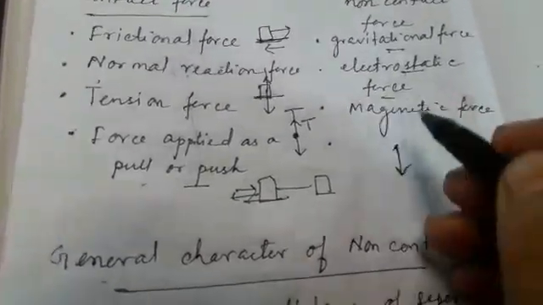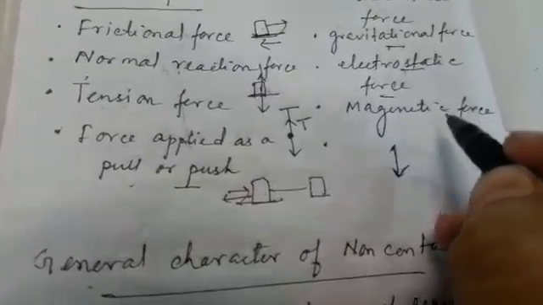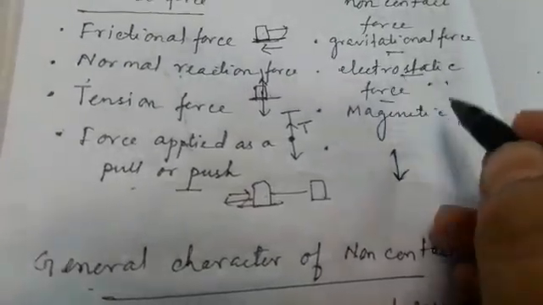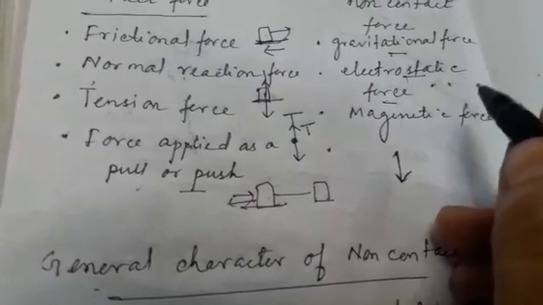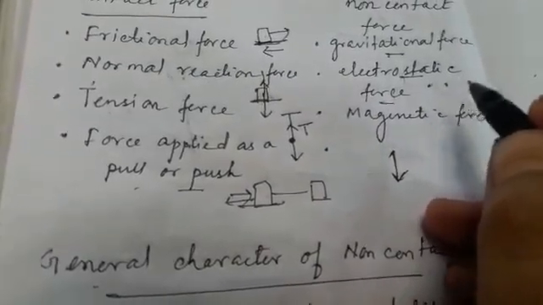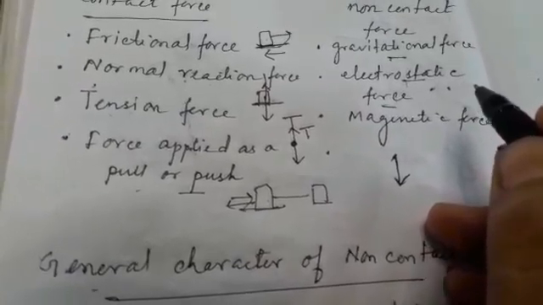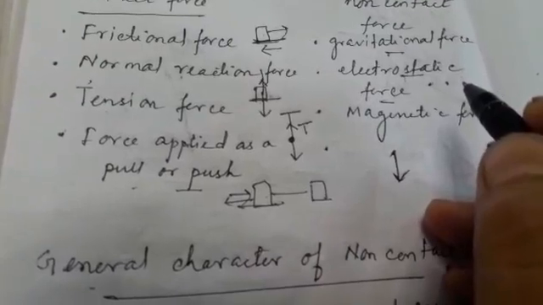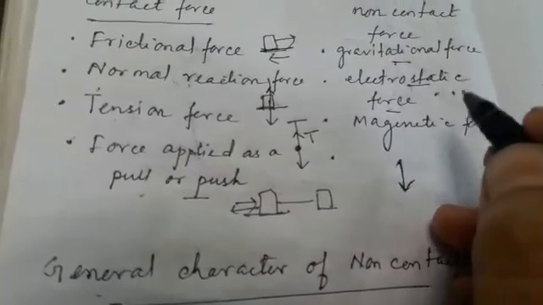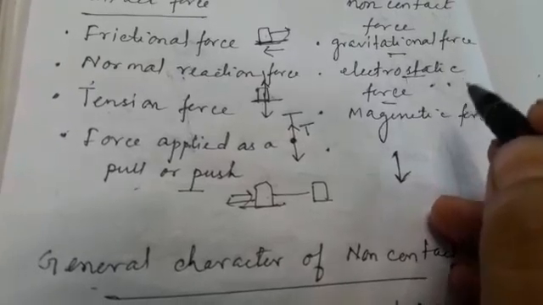Similarly, electrostatic force. Now electrostatic force is the force which acts between two point charges. Suppose two point charges are kept separated at a distance. The force of attraction between the two charges kept at a distance is called electrostatic force. This force is basically a mild force. It's not that strong, but it is able to either attract or repel the body, depending on the charges the bodies have.